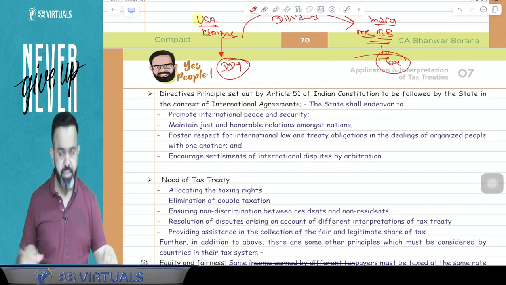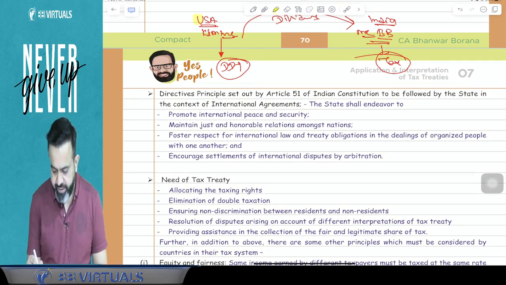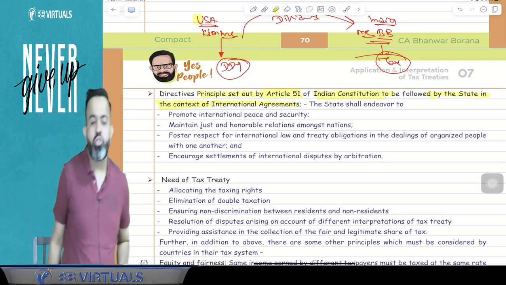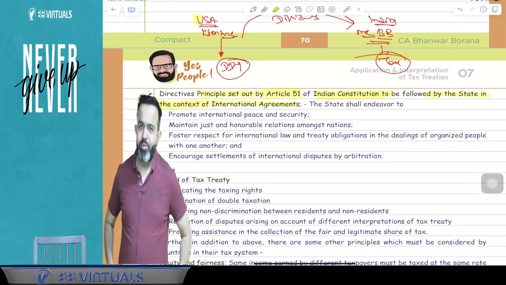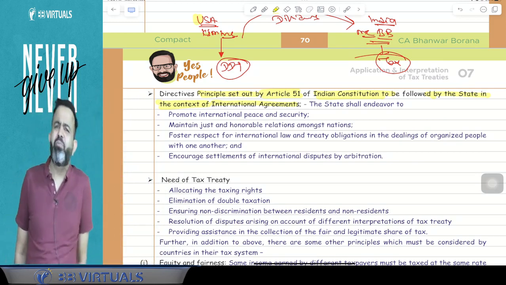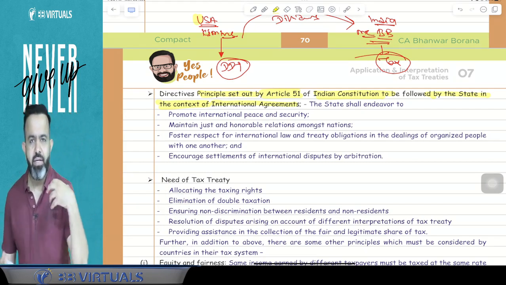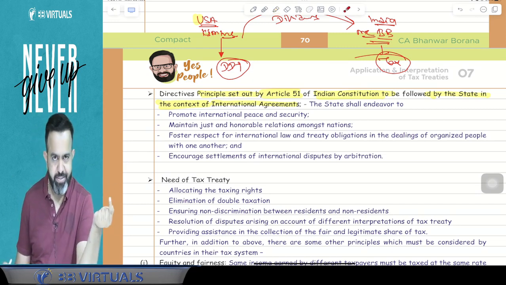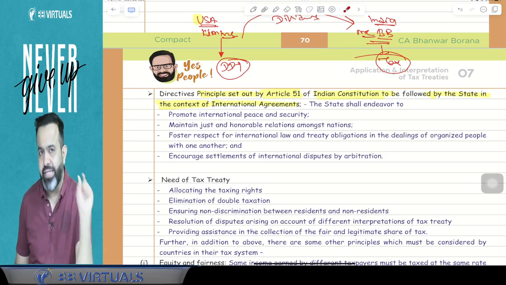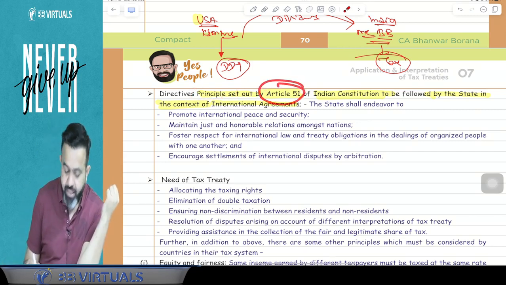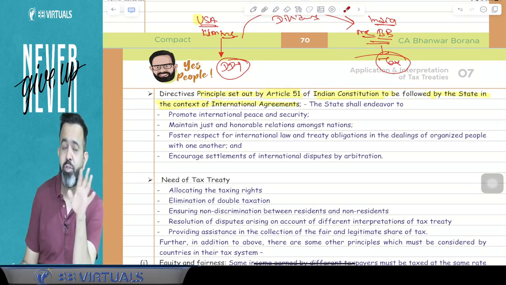On the next page, there are some directive principles set out by Article 51 of the Indian Constitution to be followed by a state in the context of international agreements. In our Constitution of India, Article 51 gives some directive principles. Directive principle means you should follow this principle when you are dealing with other countries at the international level. Whenever you are dealing, you should follow these principles, and they are set out by Article 51 of our Constitution.